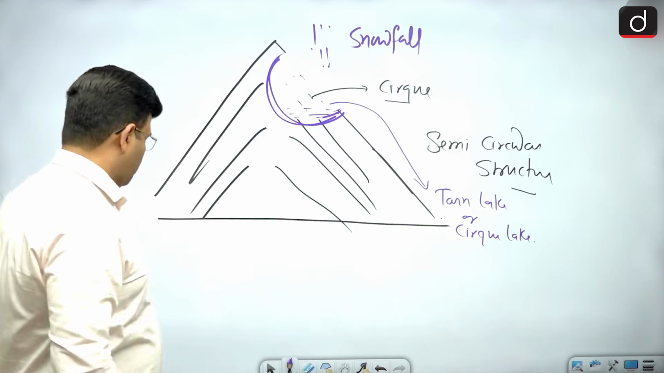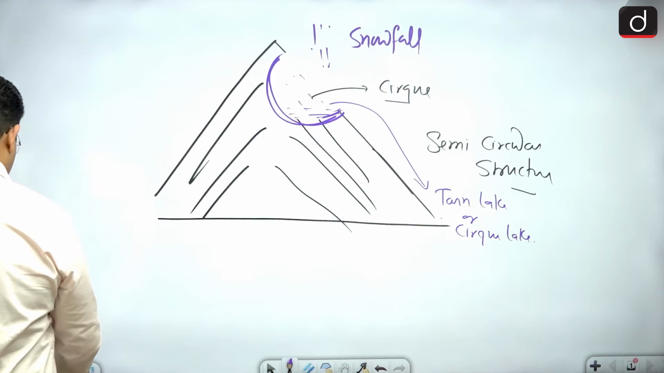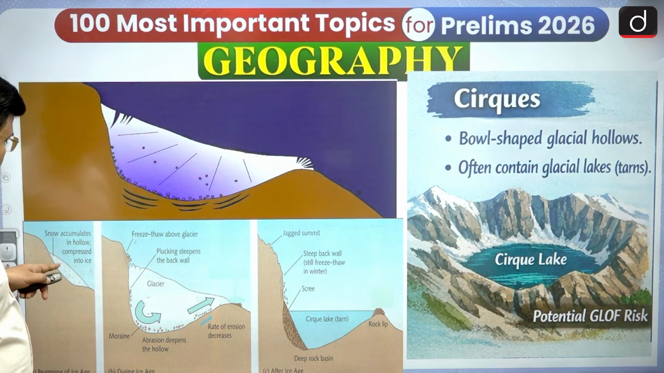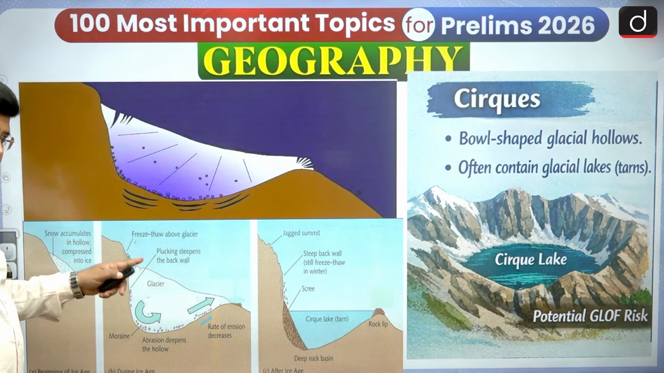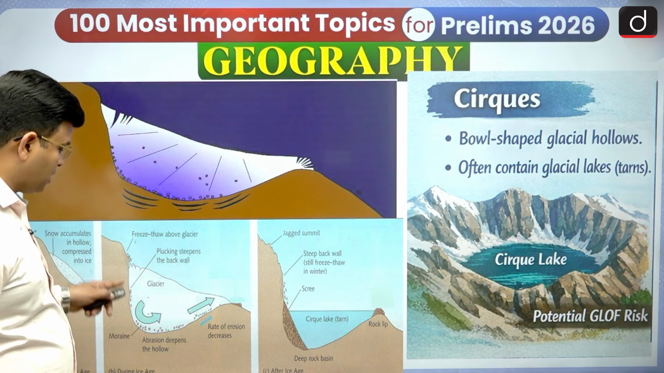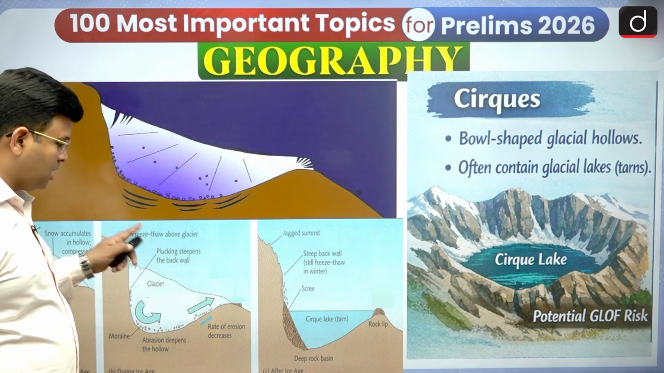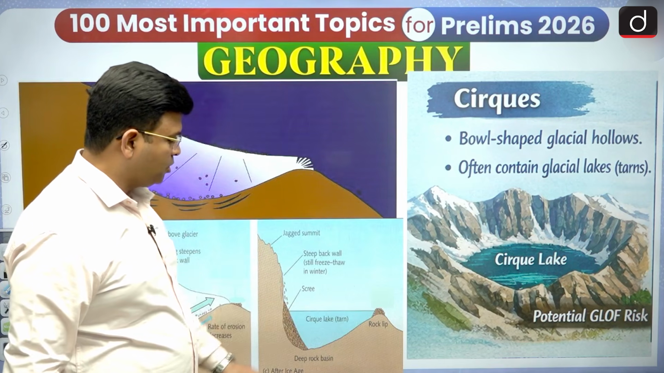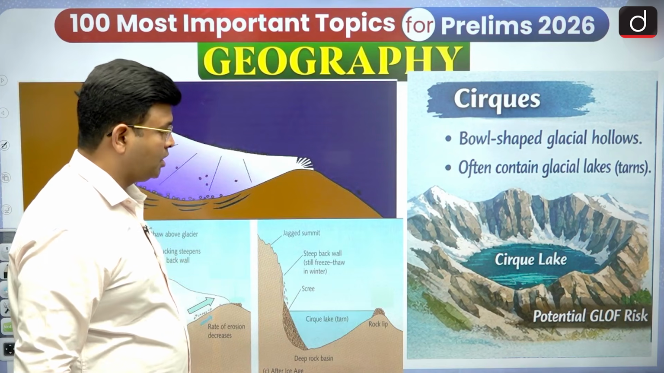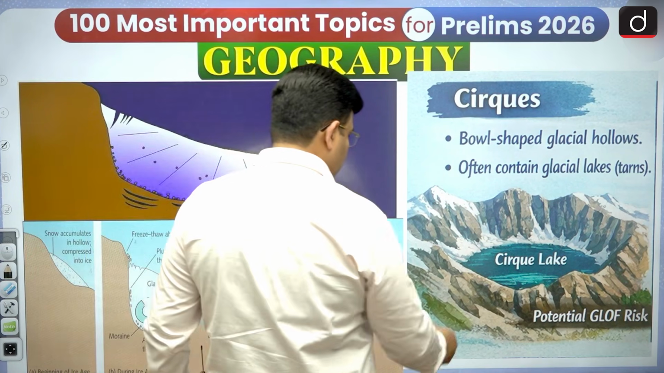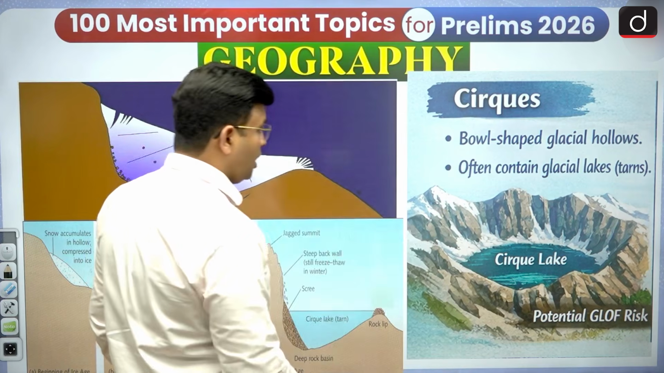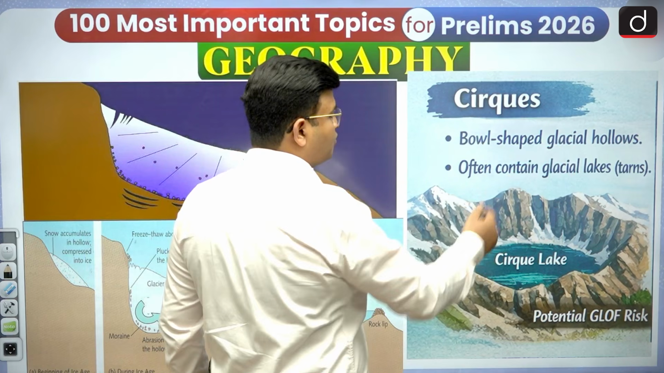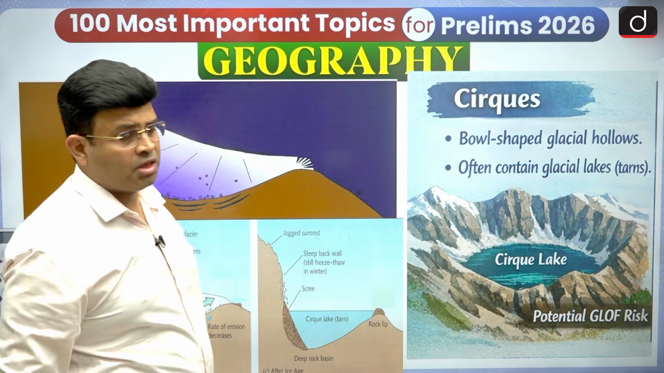So here we can see in this part that there is a cirque. Slowly and slowly, snowfall, the cirque glacier, by the abrasion forces and then plucking forces, has eroded it and made a semicircular shape. And after the melting of it, there is a formation of Cirque Lake or Tarn. In this region it is a bowl shaped glacier hollow, semicircular, and often contains glacier lakes that are known as tarns.